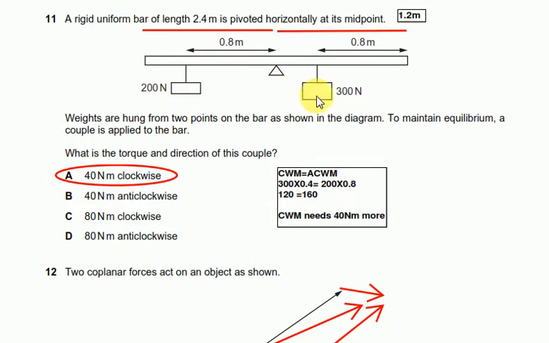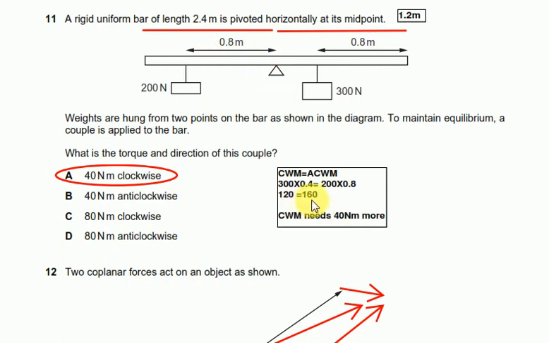Apply clockwise moment and anti-clockwise moment to this diagram, and by this we can say that the clockwise moment is because of this 300 Newton force. So this 300 Newton force is 300, and the whole distance is 1.2, because this distance is 2.4. So this distance is 1.2. So if this is 1.2, then 1.2 minus this distance is 0.8. 1.2 minus 0.8 is 0.4. So 0.4 into 300 newtons is 120, and the anti-clockwise moment is 200 into 0.8, this distance.